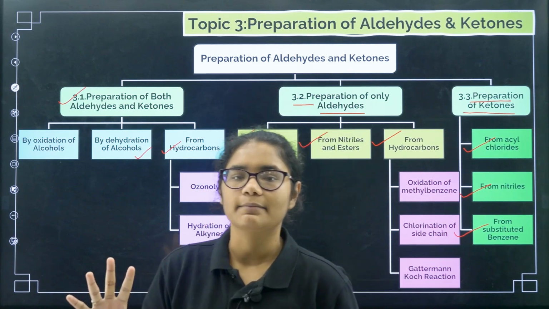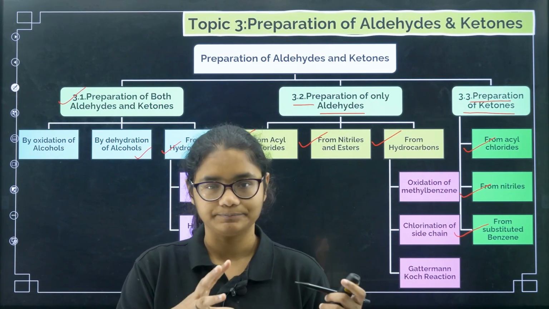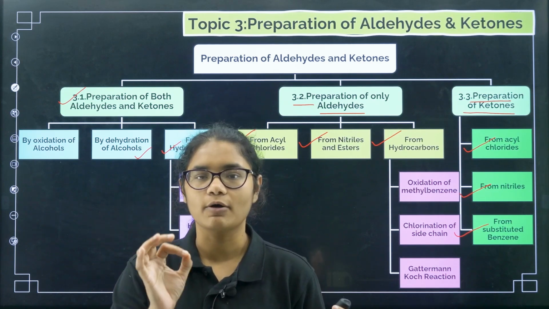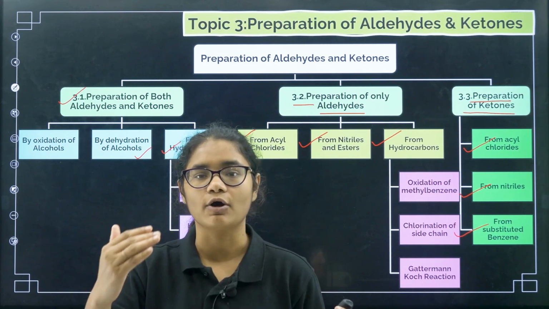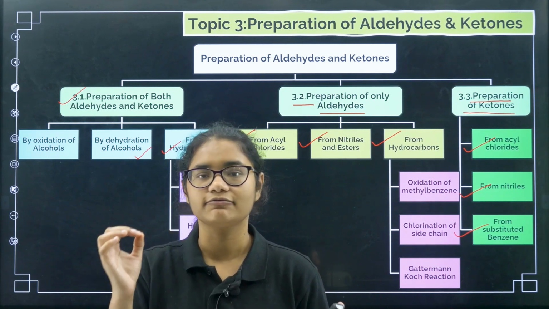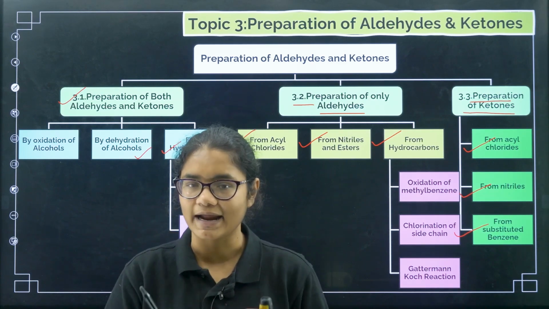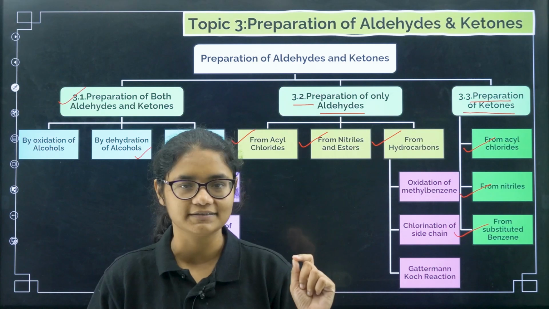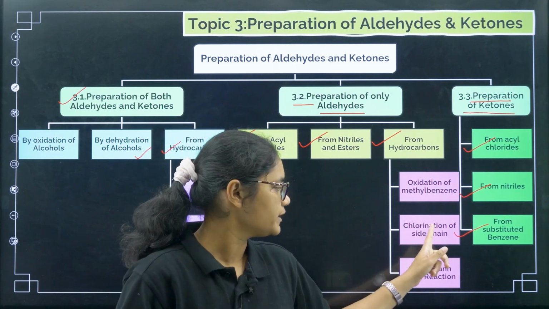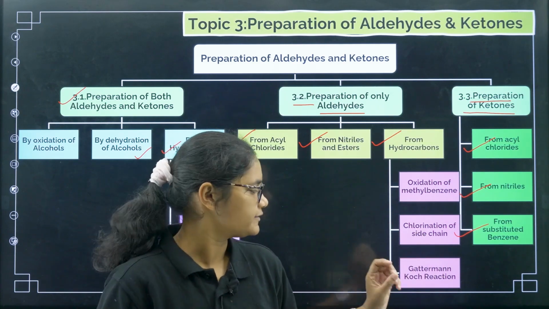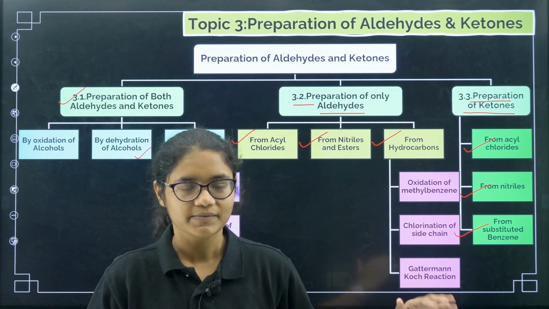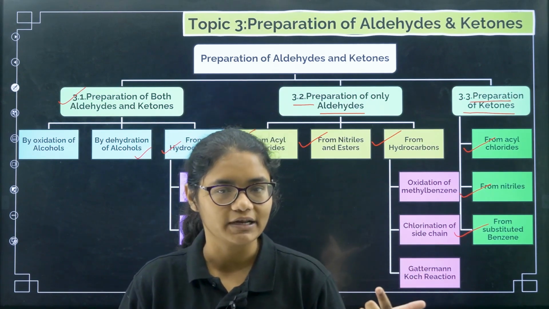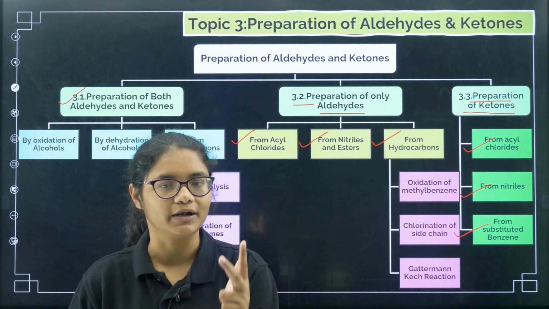Next, coming to preparation of only aldehydes, there we have from acid chlorides, from nitriles and esters, and from hydrocarbons. Again here from hydrocarbons we have three categories: oxidation of methyl benzenes, chlorination of side chain, and the last one Gattermann-Koch reaction. Then preparation of only ketones, here we have from acid chlorides, from nitriles, and from substituted benzenes.